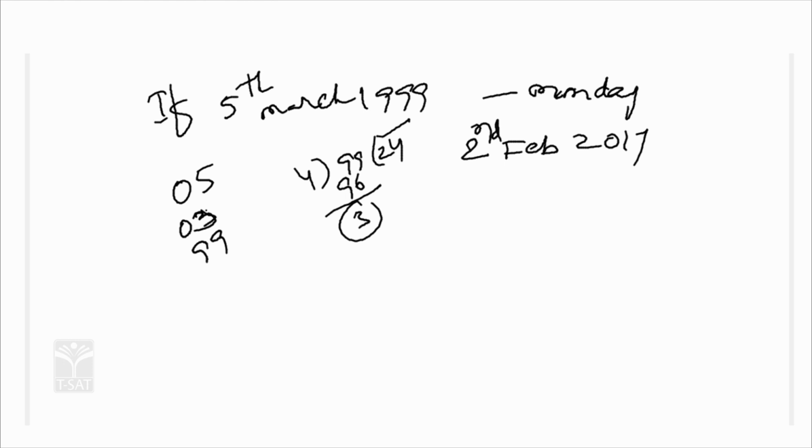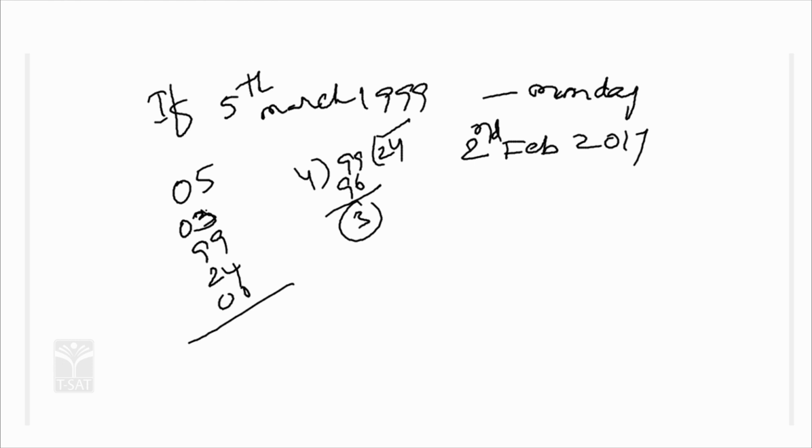So you have to write 24, and the century code for 1999 is 0. 05 is the date, 03 is the code of March, 99 is the last 2 digits, 24 is the number of leap years in the 99 years, and the century code is 00.